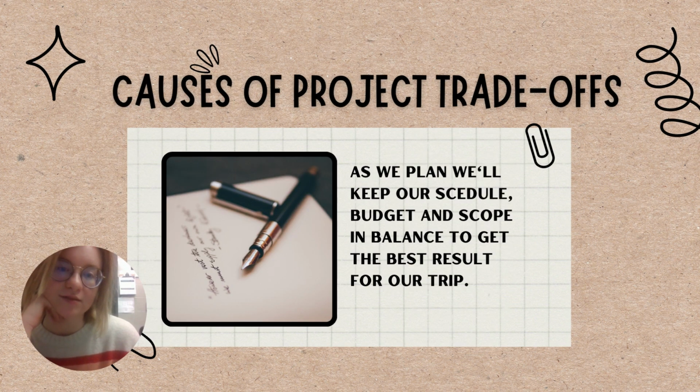So, causes of project trade-offs. This would be like if we want to visit this place because it's culturally cool, but then we won't be able to visit this place that's going to teach us about something else. So as we plan, we'll keep our schedule, budget, and scope in balance to get the best result for our trip.